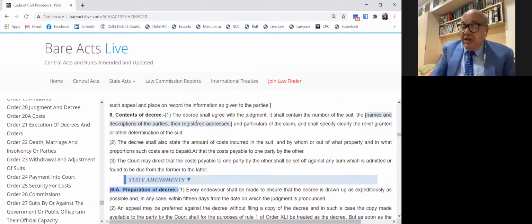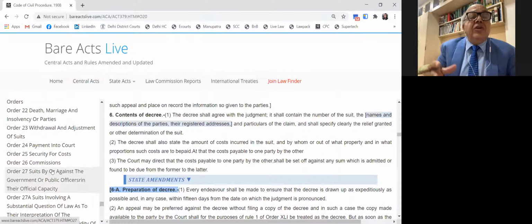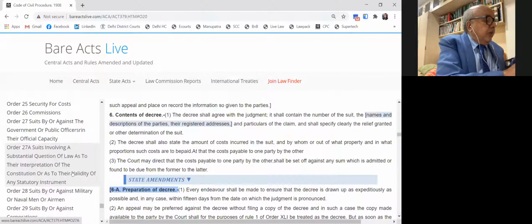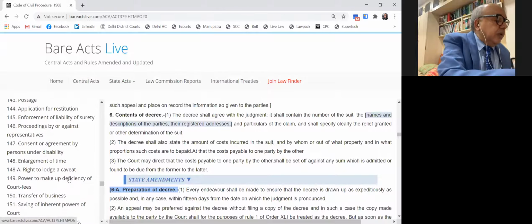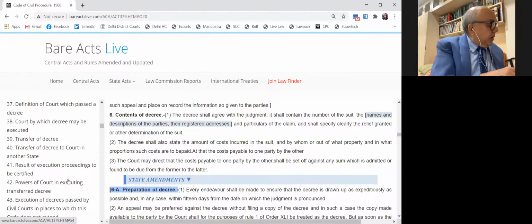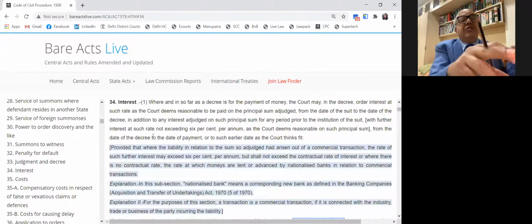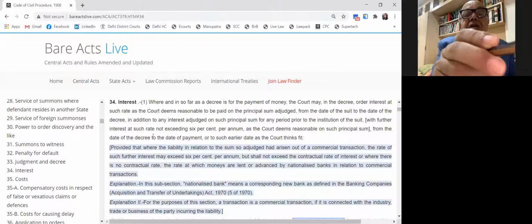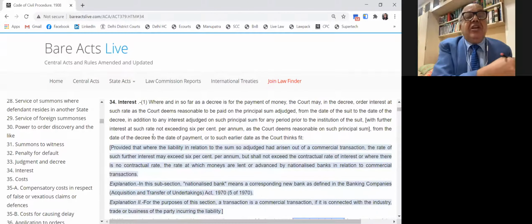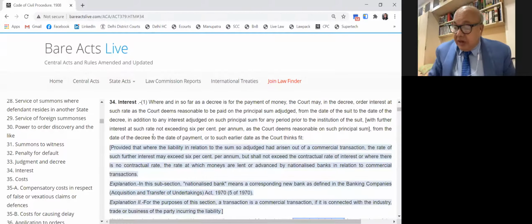That is mentioned in Section 34 of the CPC, 35 and Order 20A. Order 20A deals with the cost. When you see Section 34, please open 34, Mansi. The court must mention interest, in so far as the decree for payment of money is concerned. It uses the word decree for mention. It mentions the interest, and how the interest is calculated. Under Section 35, how much cost is being awarded should be contained.